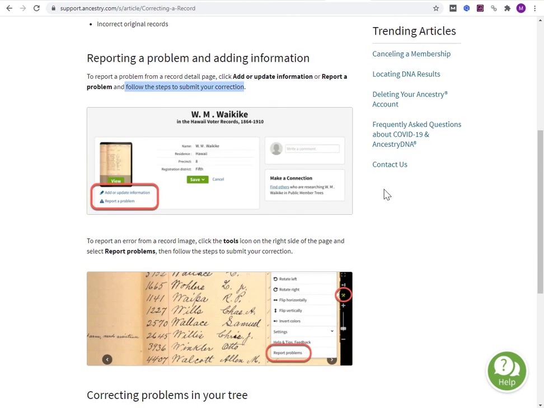I will check back in maybe a month's time just to see if there has been any changes to the Ancestry index. Okay, well, that kind of confused me at times. I hope it didn't confuse you.